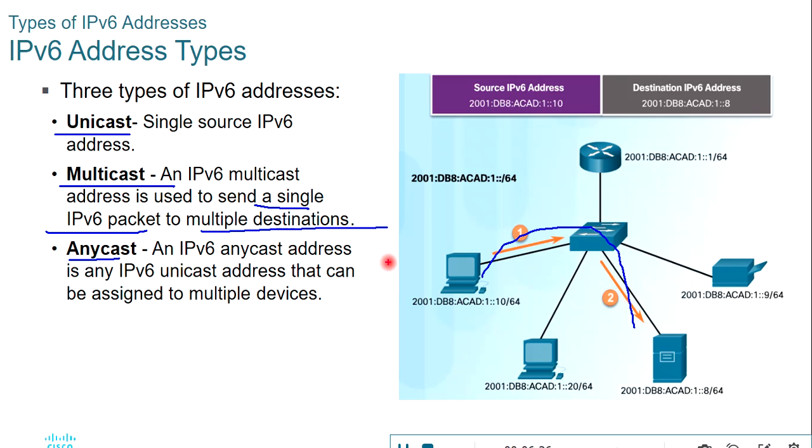Why do we need anycasting? Let's take one example. Generally in anycasting, the server content is replicated into multiple servers and they are kept far distance apart, and the same anycast address is assigned to them. So when a requester tries to send a request to the server content, it will first try to send that request to the server that is closest to it, and if it is unavailable, then that request is transferred to the next closest server. In this way it helps to reduce downtime and protect from attacks like DDoS.